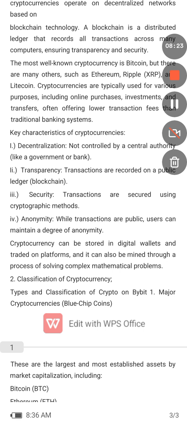Examples of trading platforms are Binance, Bybit, KuCoin, and several others. So you must differentiate the two: the crypto wallet is where you store your cryptocurrency, while the trading platform is where you buy, sell, and invest.